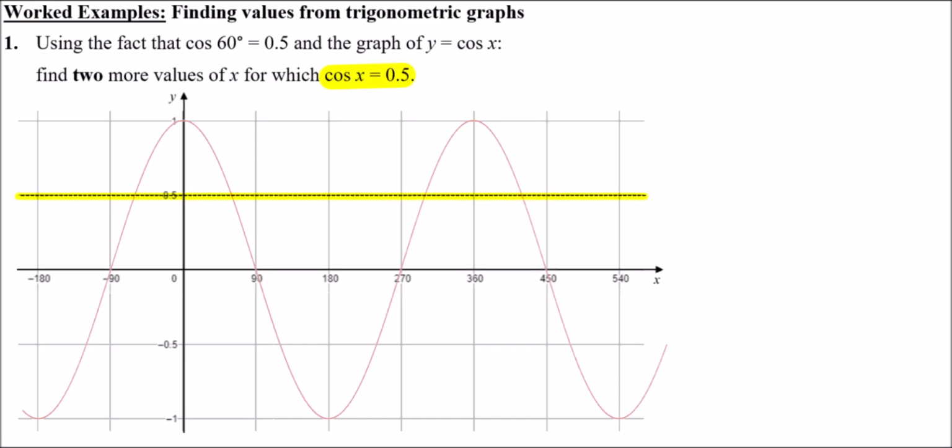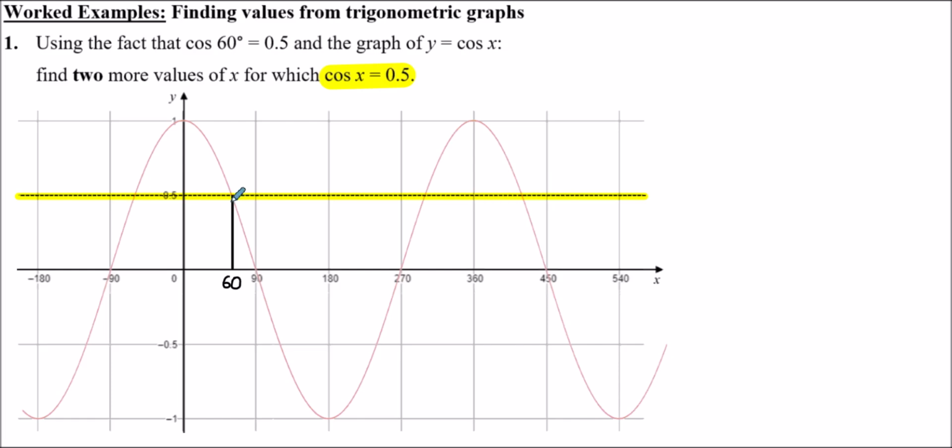So, first off, we're told that cos 60 is 0.5. Okay, so if I just drop down here and label this in as 60, we can use the symmetry of the cos curve to work out the other values.